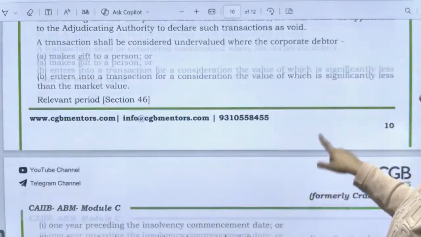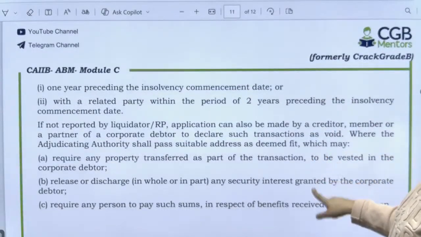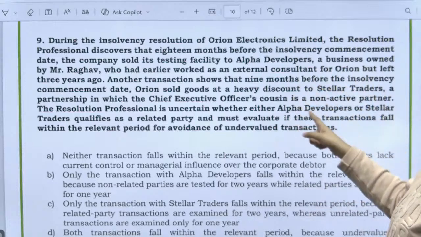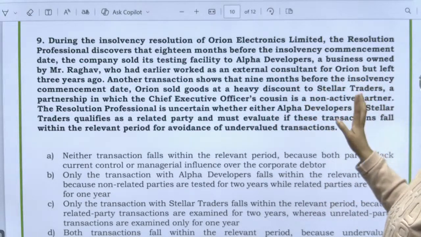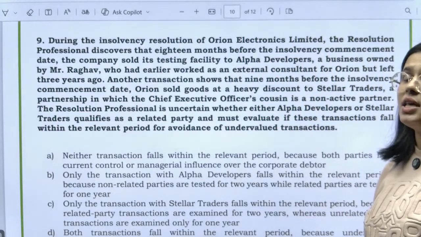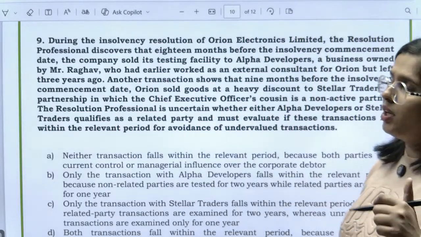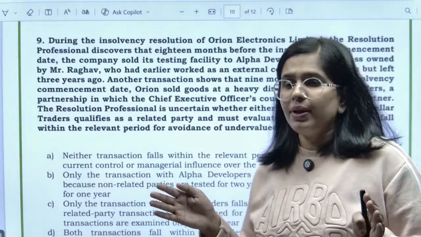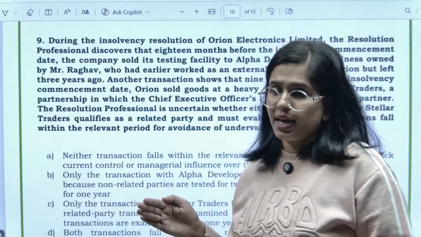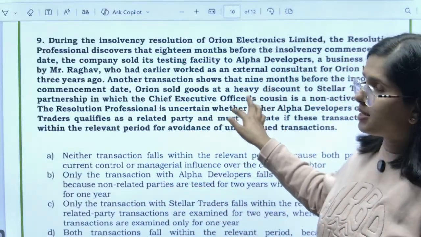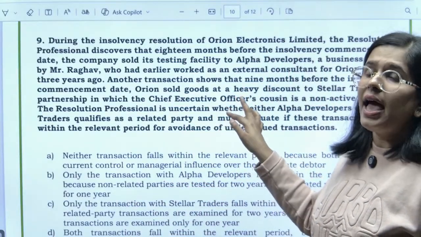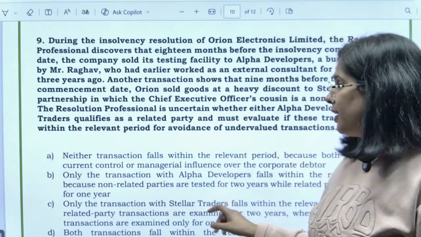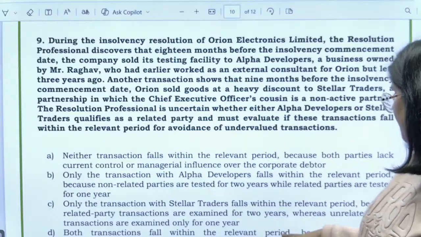So जो आपका Stellar Traders वाला जो case है, in that particular case, see this, the transaction with Stellar Traders, this will be called as the related party, because whenever a transaction is happening with a related party, if it lies within a period of 2 years, that should be considered. ठीक है, इसको consider करना चाहिएगा, so that is why this is lying within a period of 2 years. Hence this would be, and also it is a related party transaction, so that is why it needs to be reported. ठीक है.